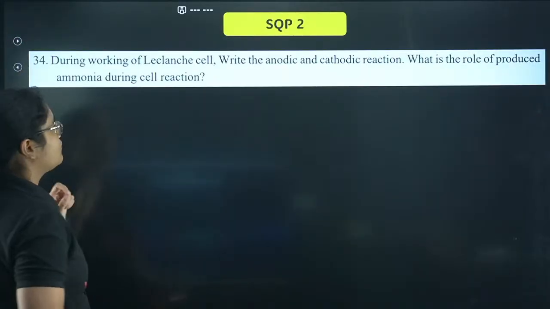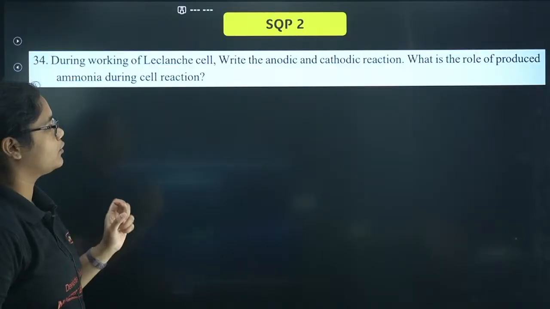Next we have: during the working of a Leclanche cell, write the anodic and cathodic reaction.